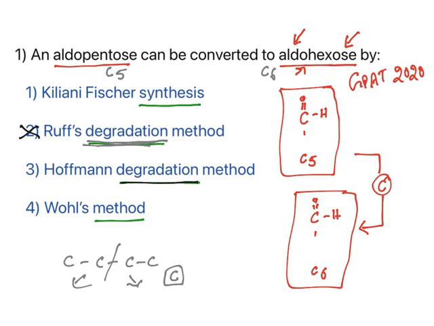Same thing with Hofmann degradation. What do you mean by degradation? You are shortening the chain length. The question is about increasing the chain length. So these two are ruled out. Now you are left with only two options, 1 and 4. Look at the options again. Killiani-Fischer says it is synthesis, this one says method. What do you mean by synthesis? Synthesis means increasing the chain length. This could be the answer. This is how you need to think and guess about the answers. So in fact, this is the answer.